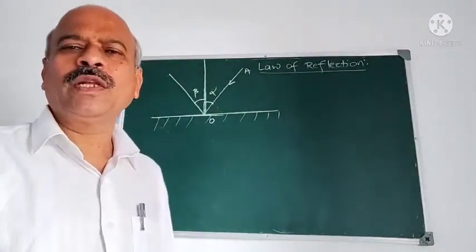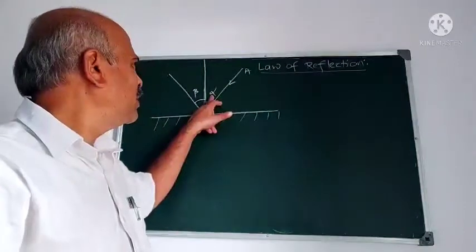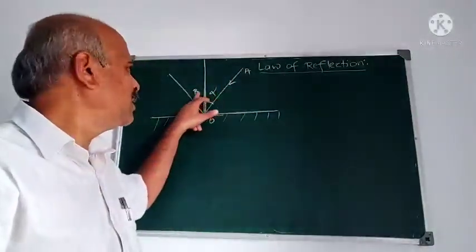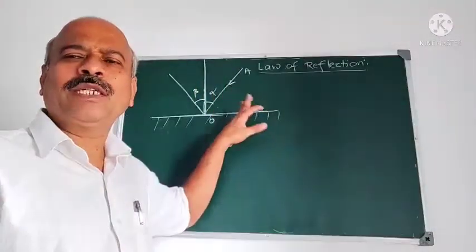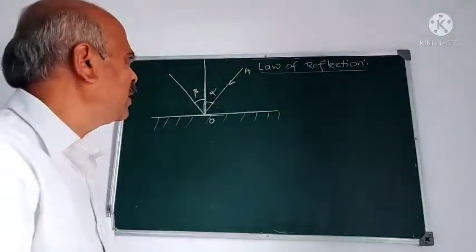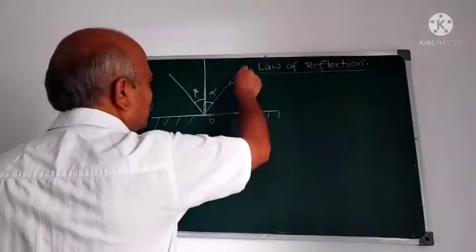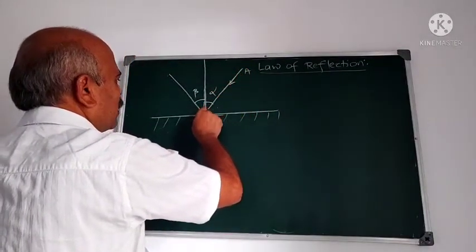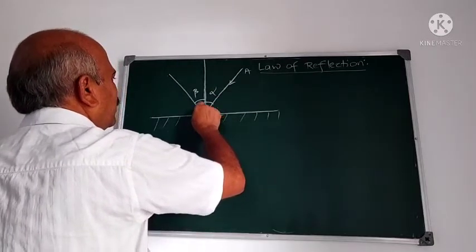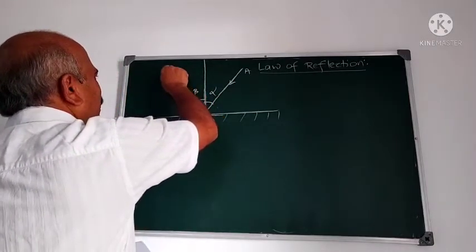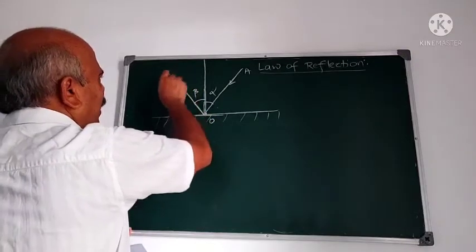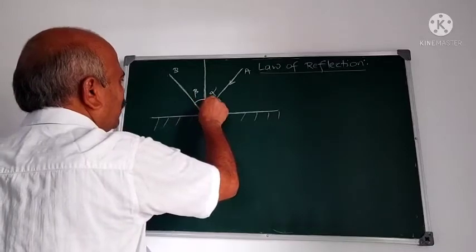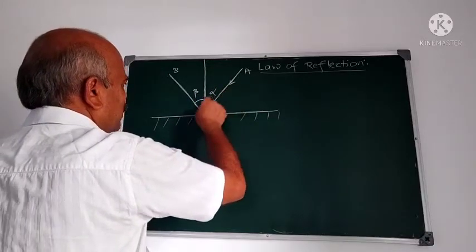Then what does law of reflection says? Angle of incidence is equal to angle of reflection. We established this now. Alpha is equal to beta. Now what is the physical situation now? Light ray travels from one medium, incident on the surface of the mirror and surface of another medium, and it reflects back to B. And beta is the angle of reflection, alpha is the angle of incidence.